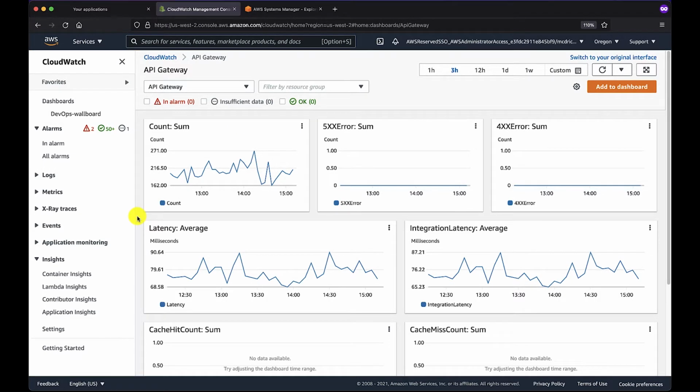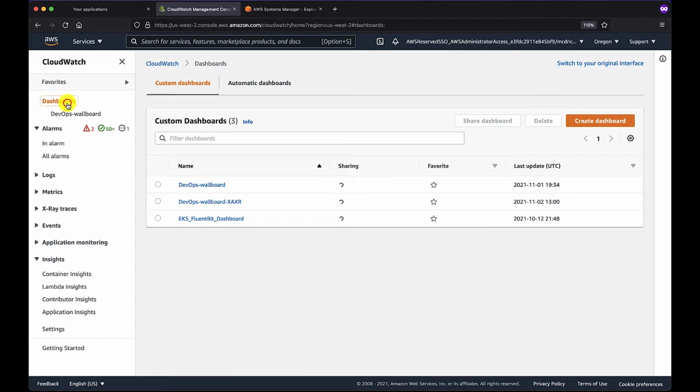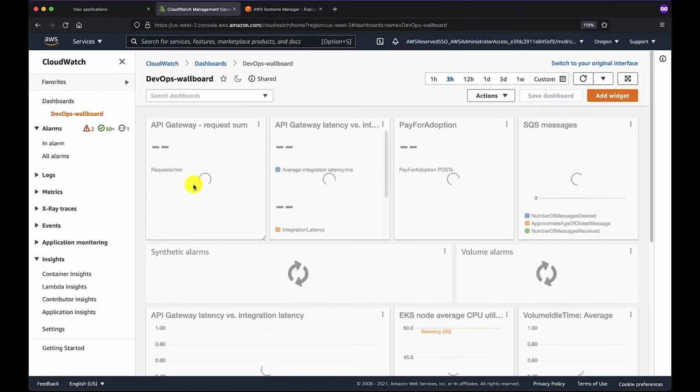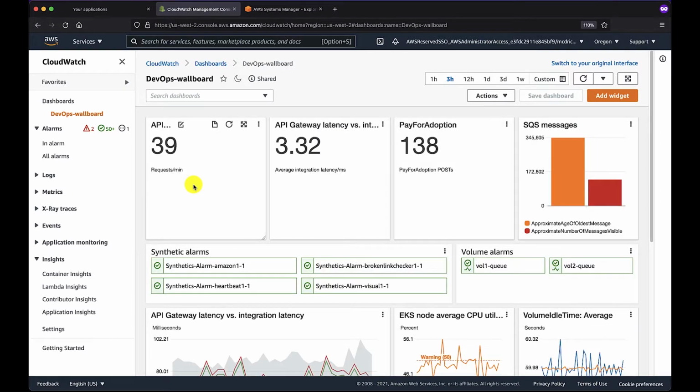But now let's go ahead and walk through some dashboards that I've already created in this environment for us to have a look at. First, we're going to visit the so-called DevOps wallboard. As implied by the name, the idea is that if you have a dashboard that is shared across an entire division, the kind of thing that you would have on the wall to at a glance always see the health of your environment. These are very straightforward to create using simple widgets, and we're going to walk through that process in just a moment.